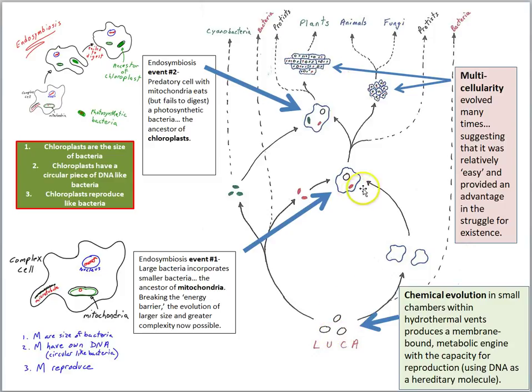major event that led to the origin of complex cells, and this ancestor here was really successful. All the living things on Earth that are more complex than bacteria can trace their ancestry back to that first endosymbiosis event.